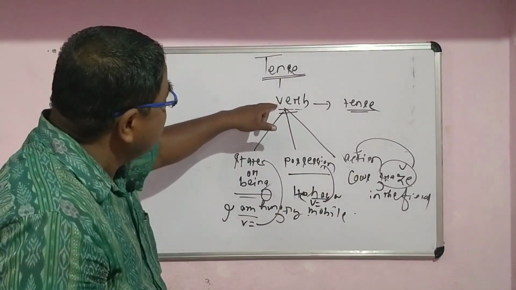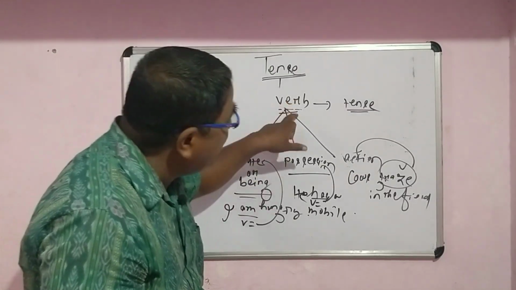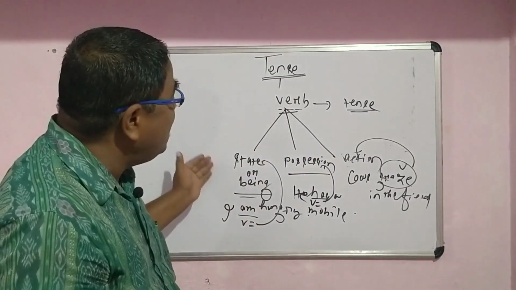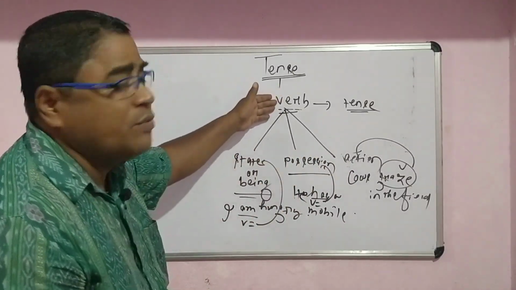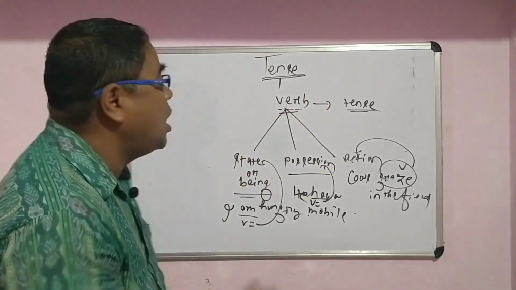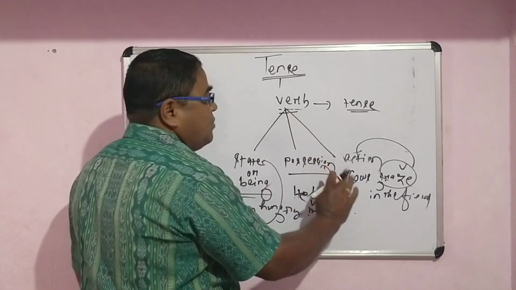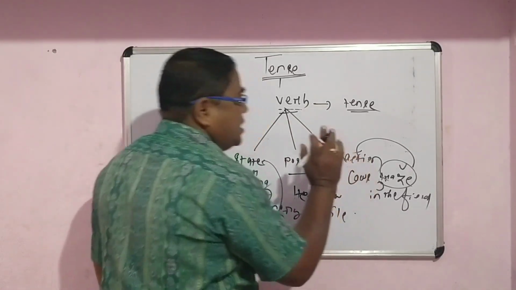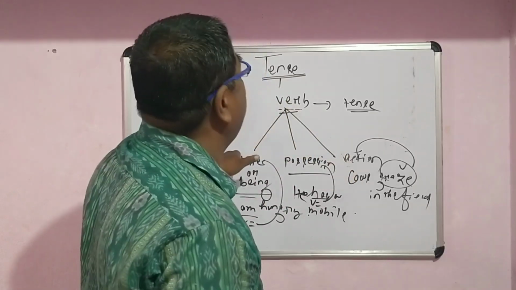So what is this verb? Verb refers to state, verb refers to possession, verb refers to action. Apart from these 3, we don't have a fourth thing denoting verb. Verb always refers to state, possession or action. But always remember, apart from state or possession, most of the verbs deal with action. That is why most of the grammarians say that verb is an action word.